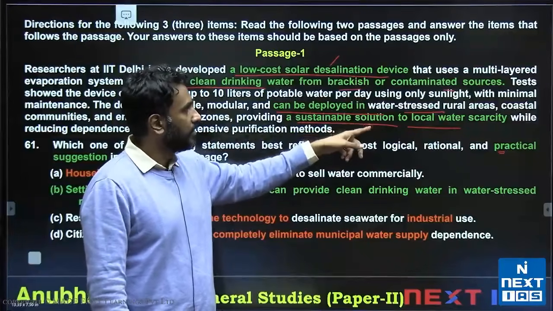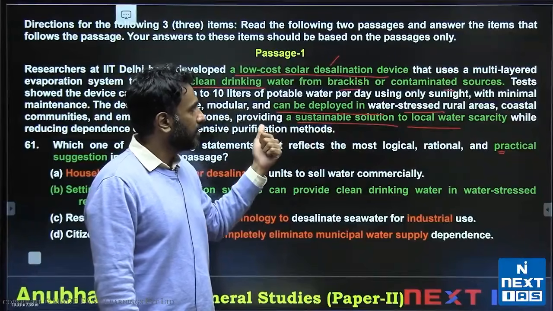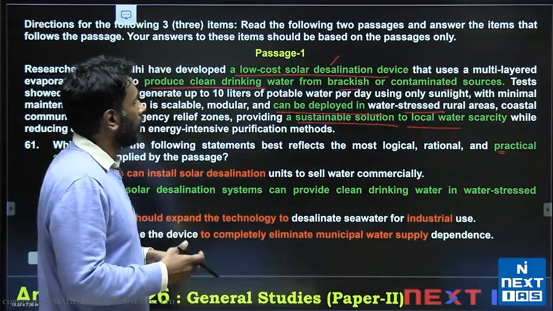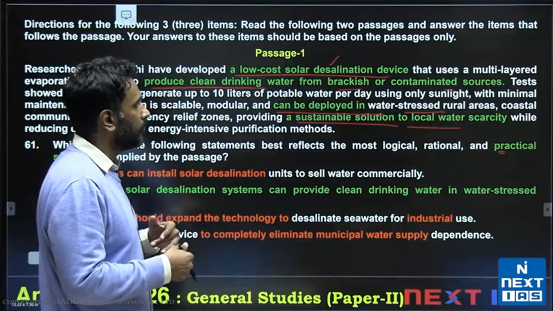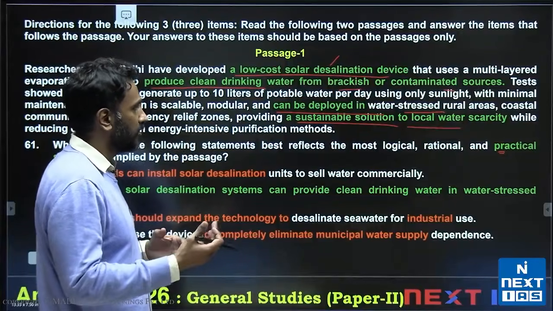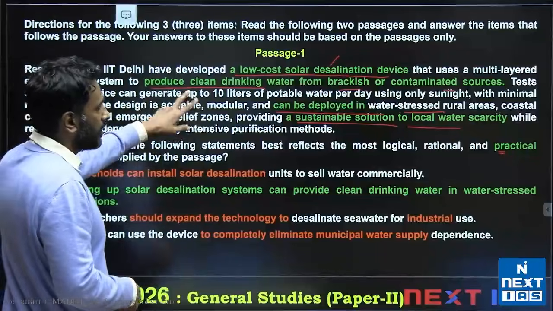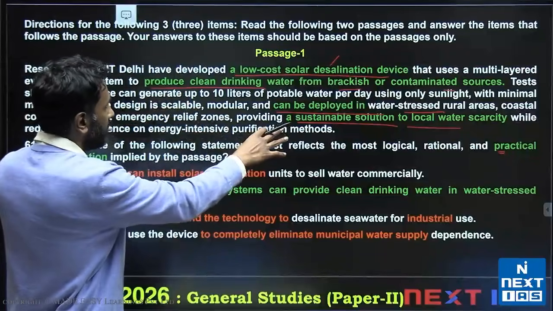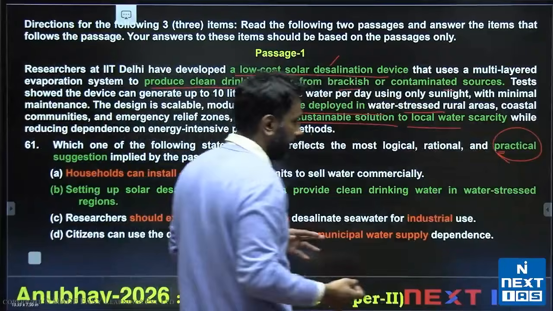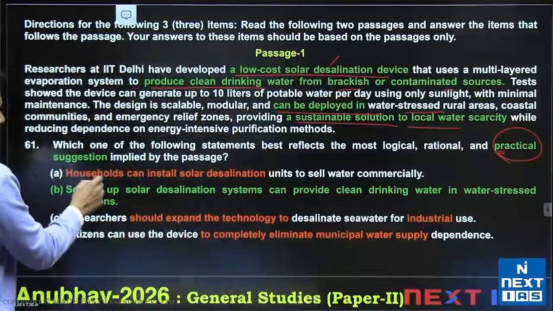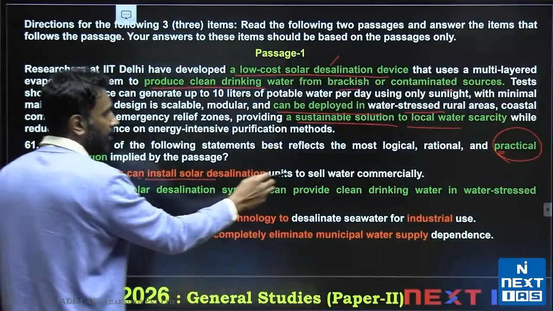This is a passage type which was like last year. We had an exact passage like this last year, which spoke about how they're using carbon dioxide to produce limestone. The reason why I'm referring to a previous year passage is, expect something like this, which is some logical device has been invented. If you're the state, what practical action can you take? If you represent the state, you can't take households can install desalination units to sell water commercially.